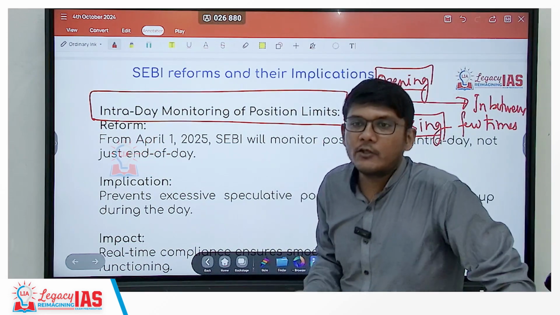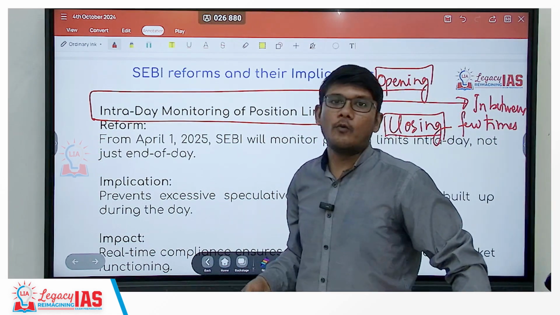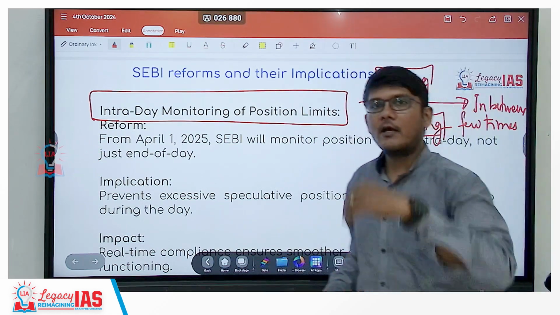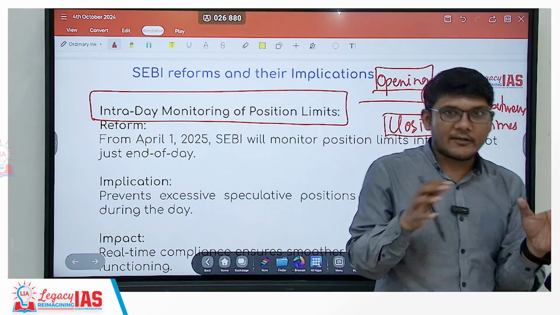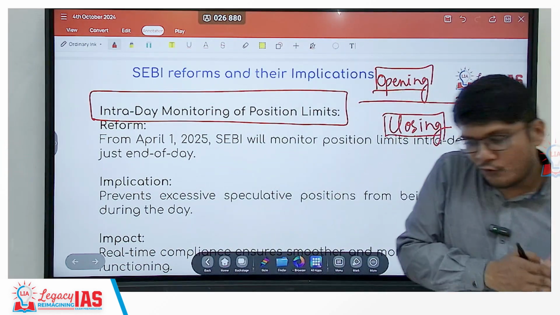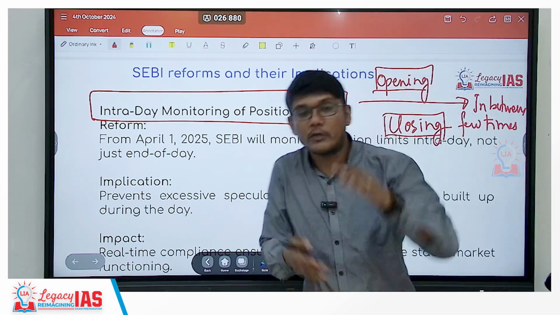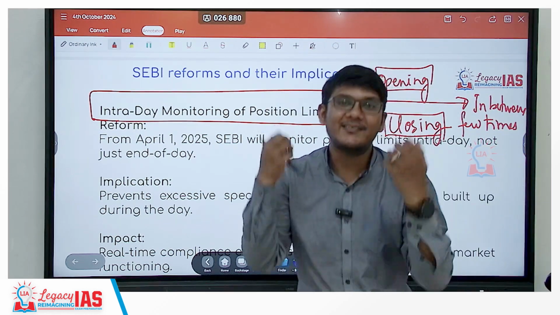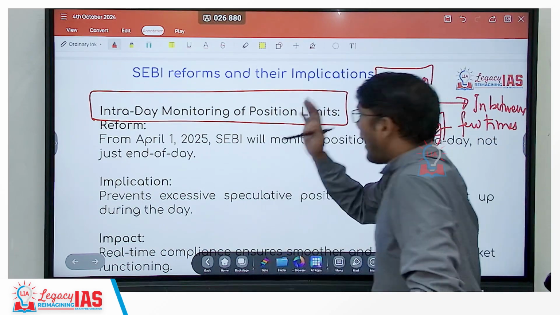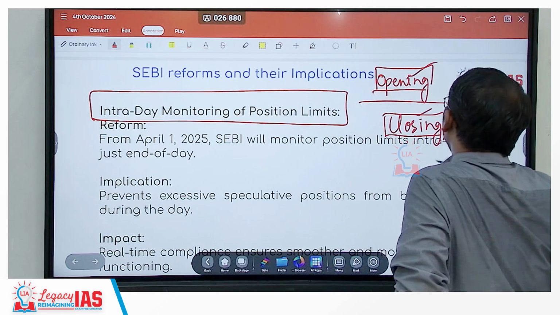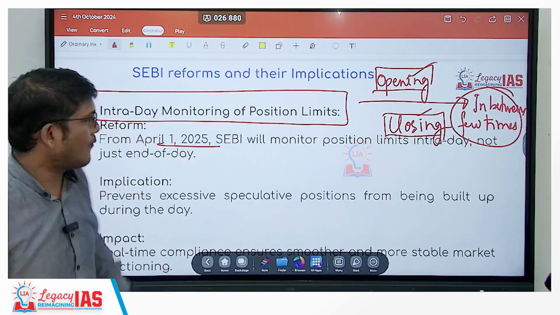So the better thing is not just to check at the end of the day, but check during the day also. If let's say a task is of 1 day, I was given yesterday night to do a task today. So in the morning it will be checked whether I am on it or not. And if you just check at the end, I may not have completed and you will not be able to do anything about it. So you keep checking in between also as to what is the status, so that you know how much volatility is there or not. So earlier it was just during opening and closing. Now it will be there in between as well. That will start from 1st April 2025.